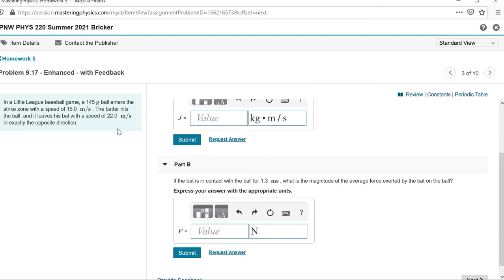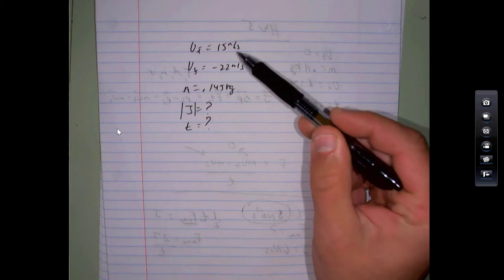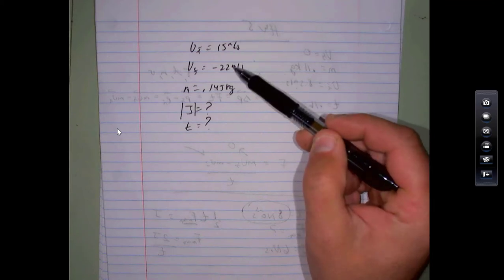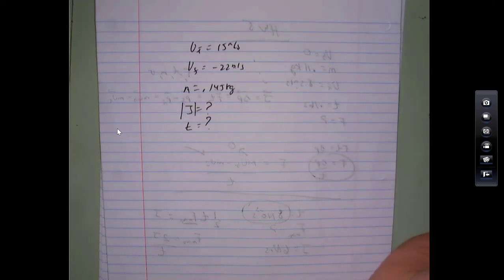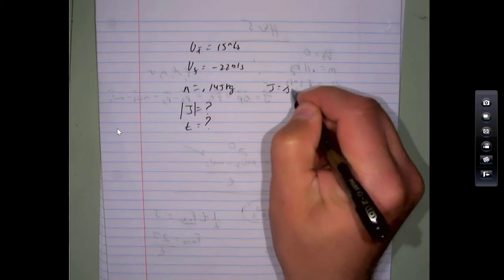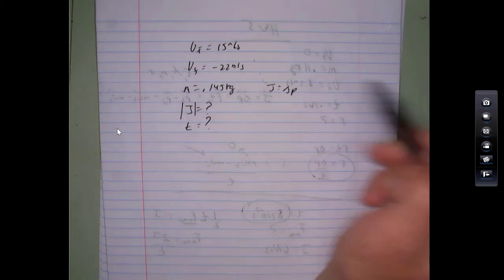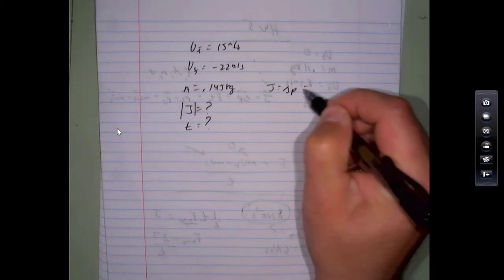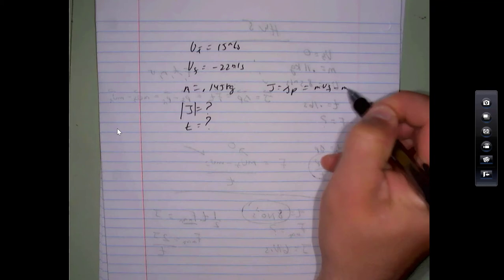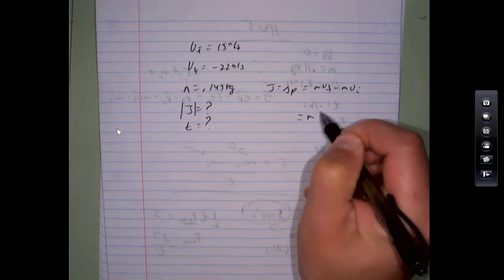Okay, let's take a look at this one. So initial speed is 15, and if I'm saying that's positive, that's got to be negative. Mass is 0.145. We want the magnitude of the impulse. So you saw the formula earlier. Impulse is the change in momentum. I mean, it's also equal to force times time, all the other parts, but this is the only part of this that we actually need. mv final minus mv initial. So if you want, you could factor out an m actually.